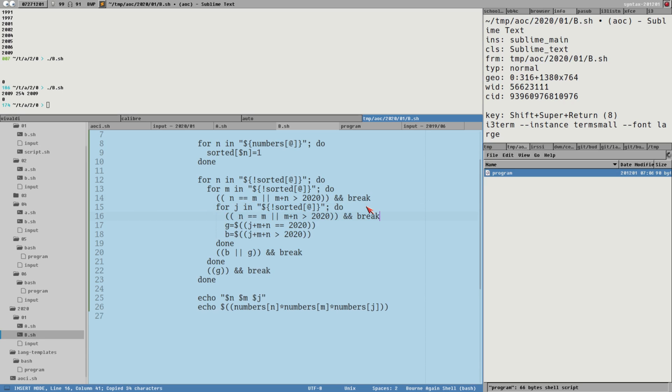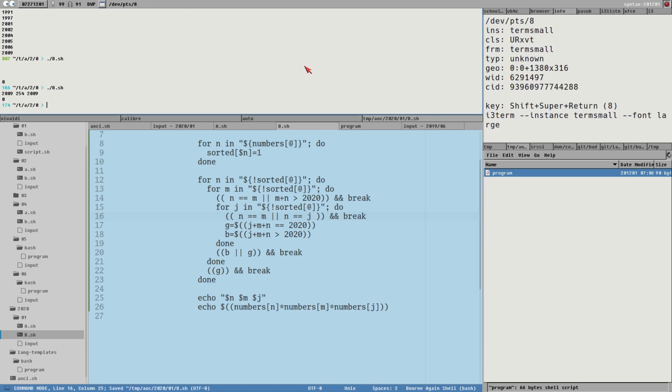Do that here as well, but here we also have to test if n is equal to m, or if n is equal to j. That cannot be 2020.